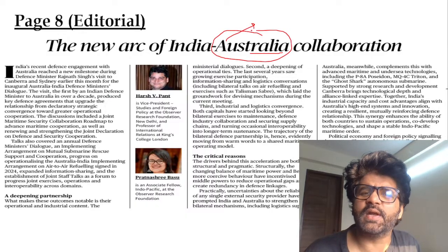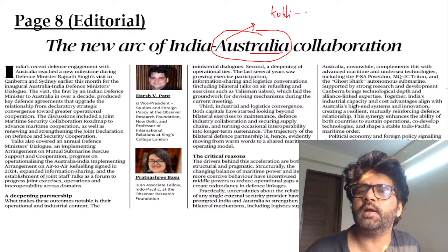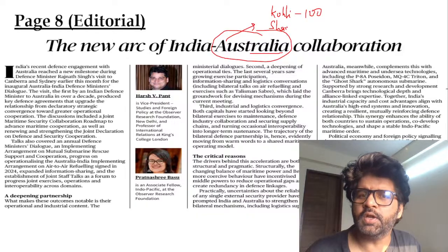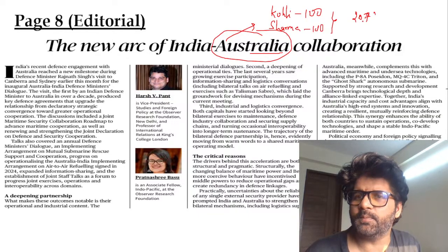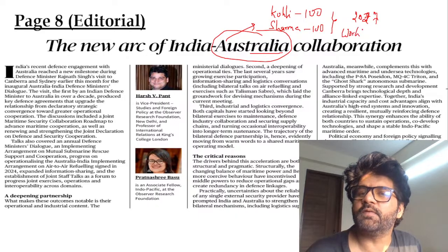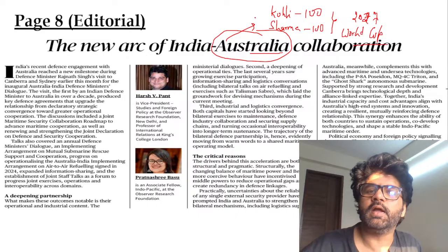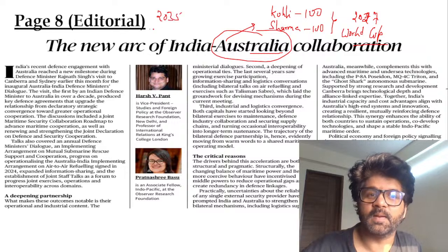Australia is continuously coming. Yesterday, Rohit Sharma and Kohli both hit 100. Even then, India lost. Kohli hit 100, Rohit Sharma hit 100, and they should play the 2027 World Cup. I am all for it. Why only the 2027 World Cup? Bring Dhoni also and play till 2035. My God.